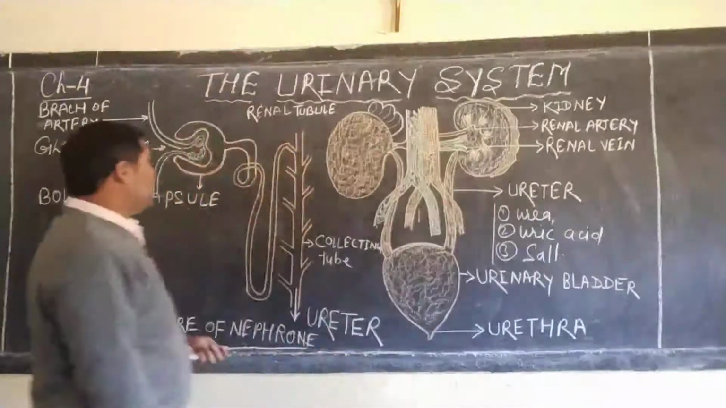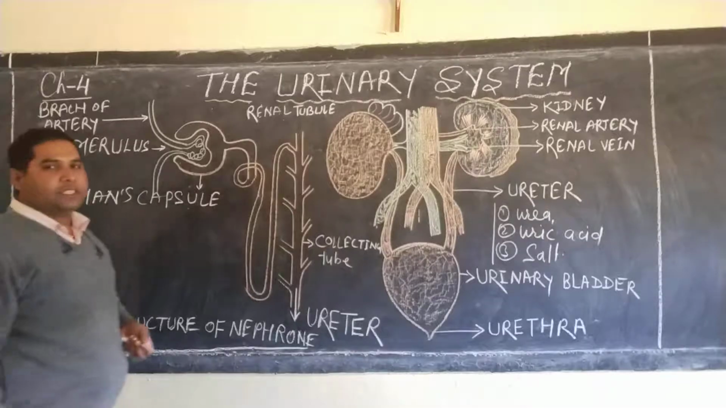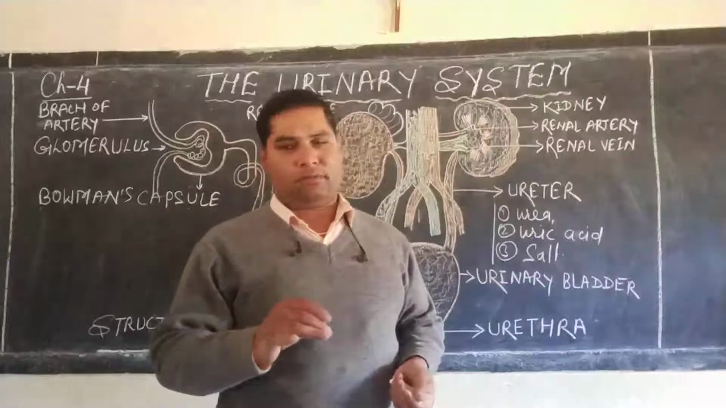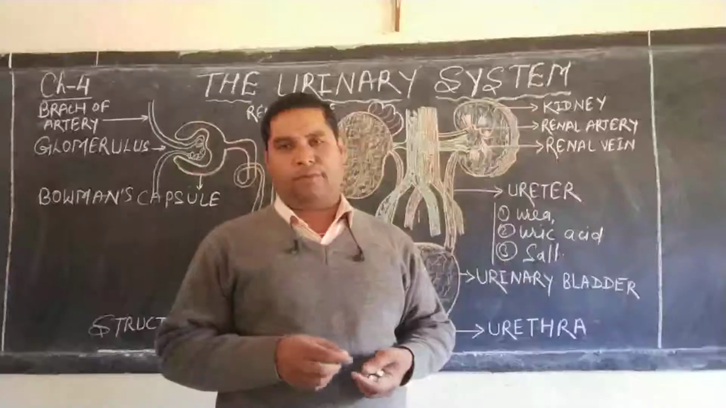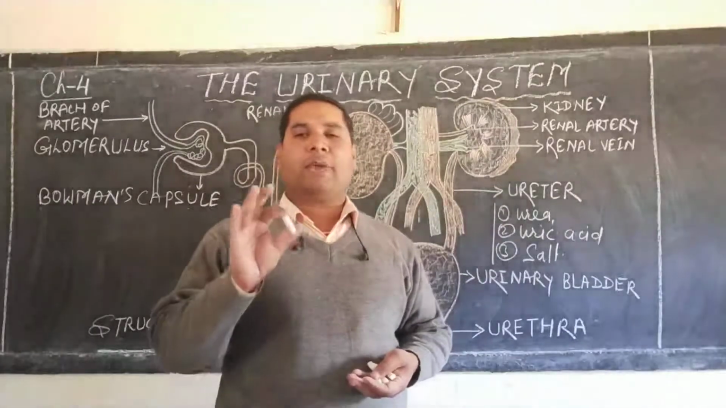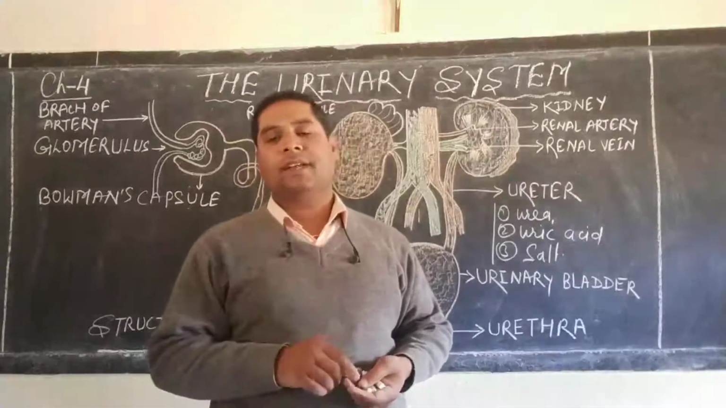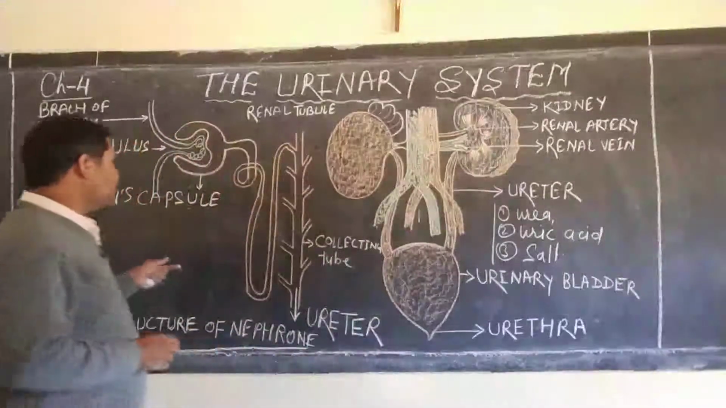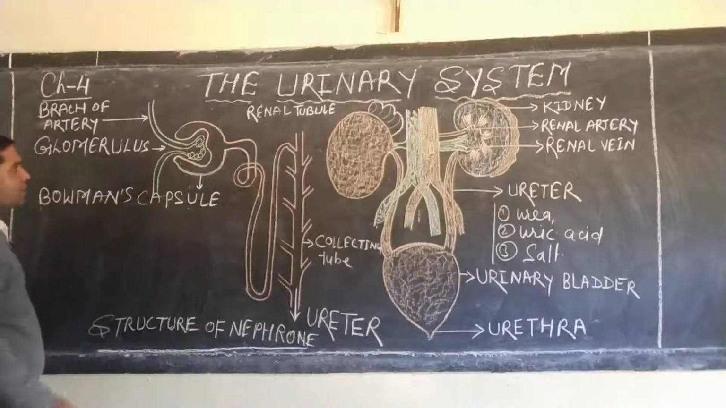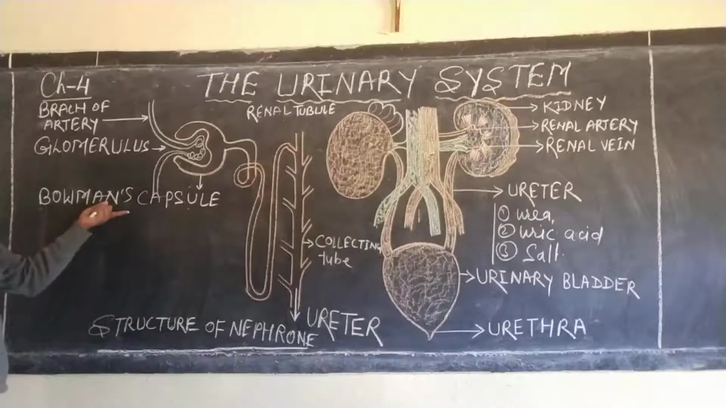Dear student, let us know the next diagram. It is known as a nephron. What is a nephron? The functional unit of the kidney is known as the nephron. Millions of nephrons are in each kidney, and the main work is done by the nephron only. So let us understand about the nephron. Dear student, pay attention to this diagram. The cup-shaped structure you see here is known as a Bowman's capsule.